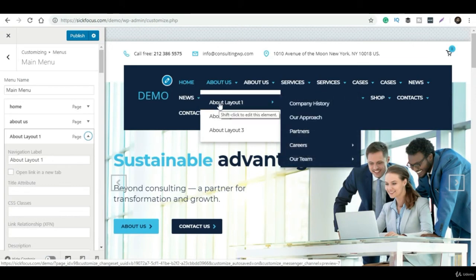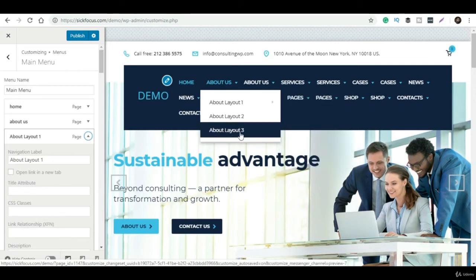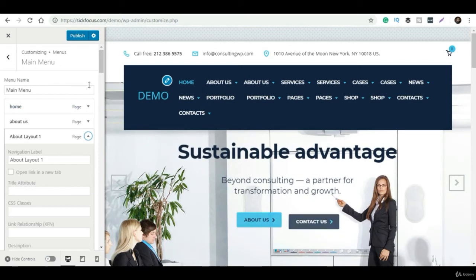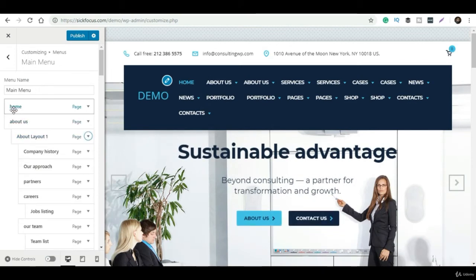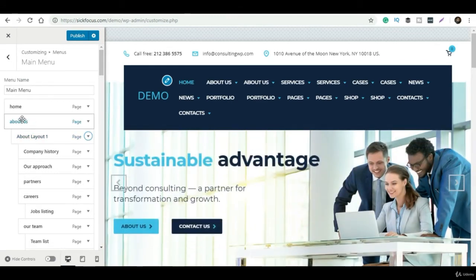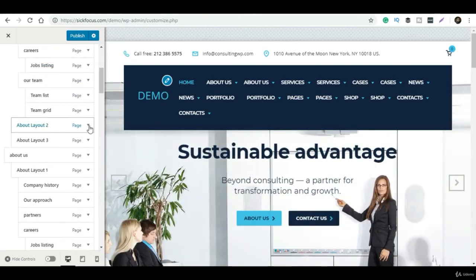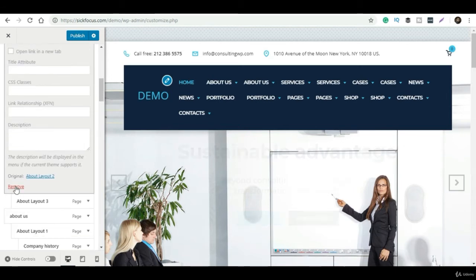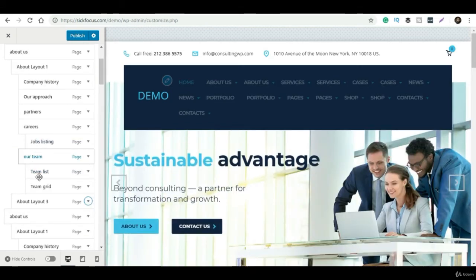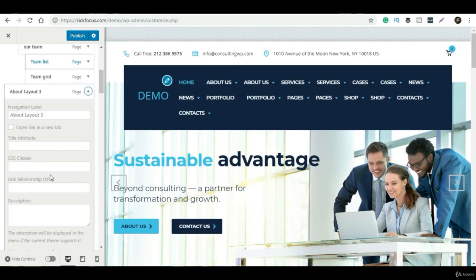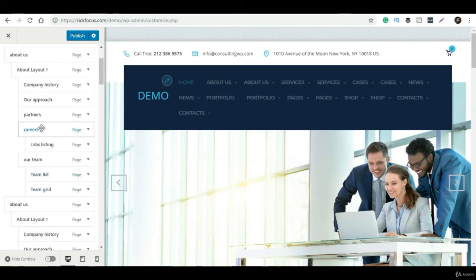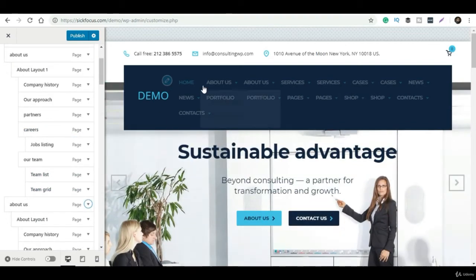Suppose I want to customize my part, like after About Us I want to change this name. I want to add something like my vision and mission statements. Simply I have to click on this part, for example, this is Company History. I want to change it to something like Company Profile. Whatever data you give here, it will automatically change.